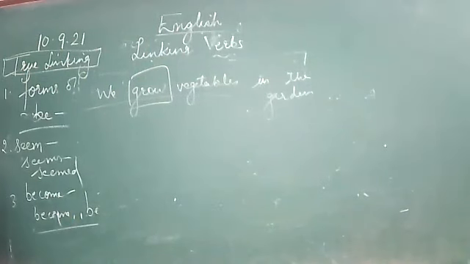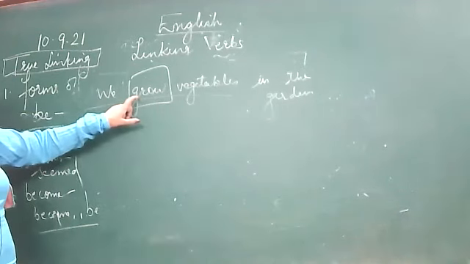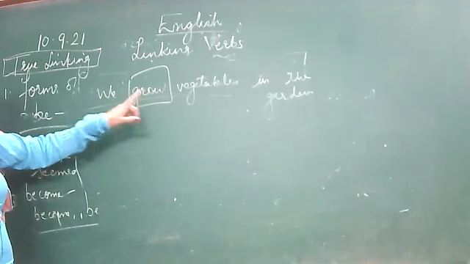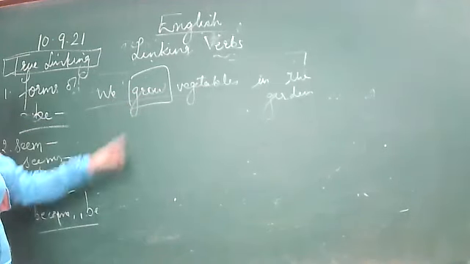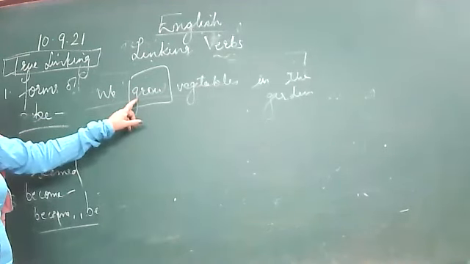Grow. Is it a linking verb or not? Yes, ma'am. Why? Because it is telling us something about the action that is being done by the subject. Here it is the main verb. It is not the linking verb. We grow vegetables. This is not a linking verb.